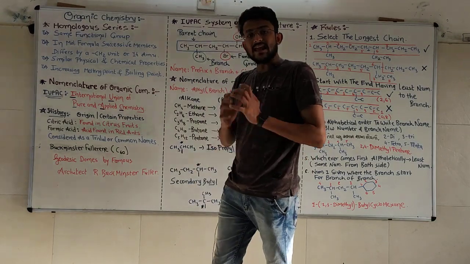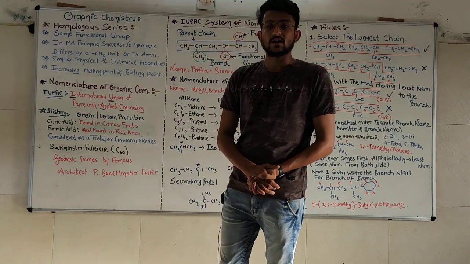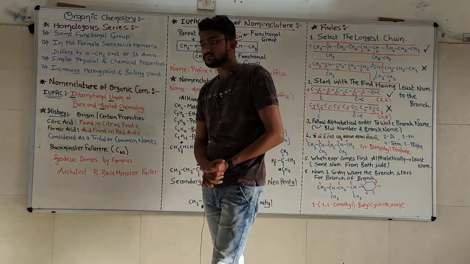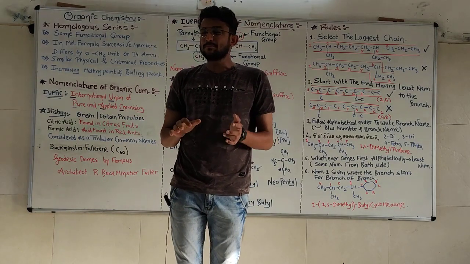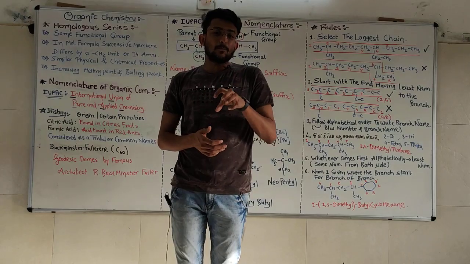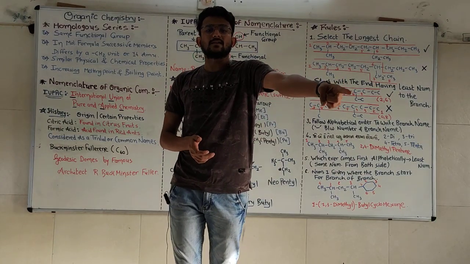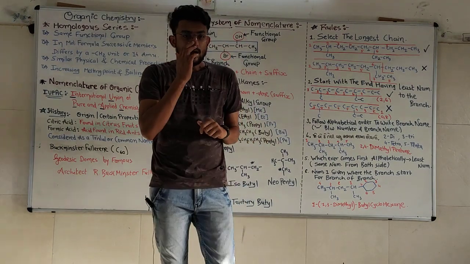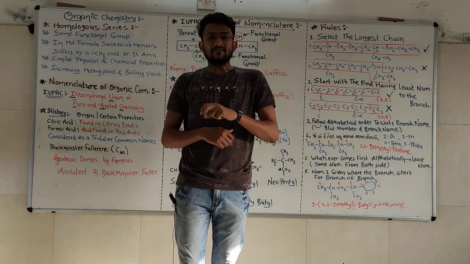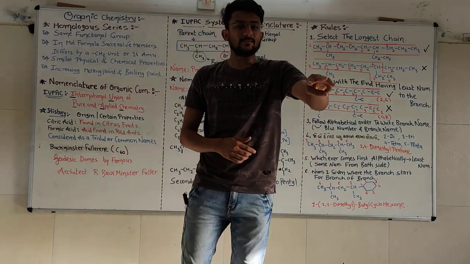Now the main thing we are going to discuss today is the nomenclature of organic compounds. What is nomenclature? When any child is born, we give a particular name to that child so that we can identify that child in the future. For example, we have three boys named David in the class. Three Davids are there in my class.